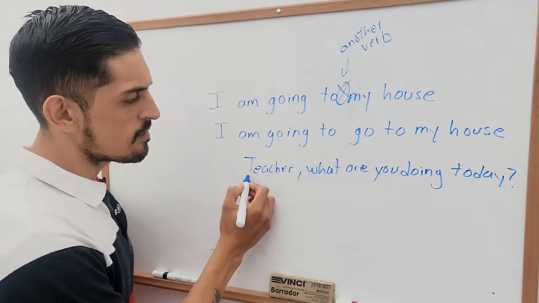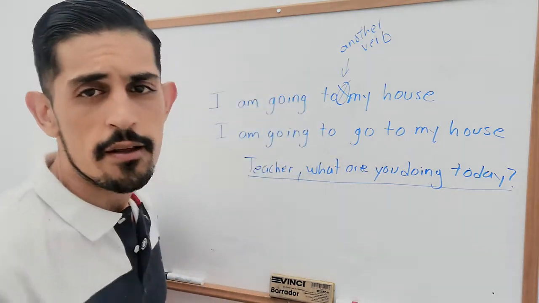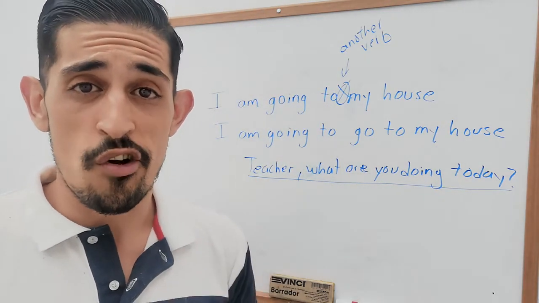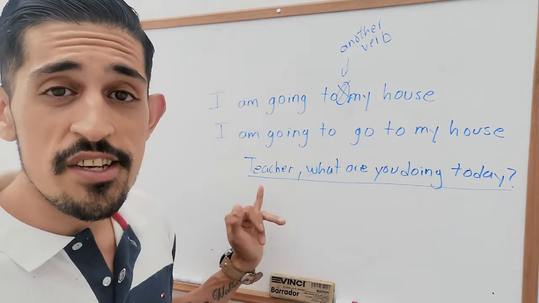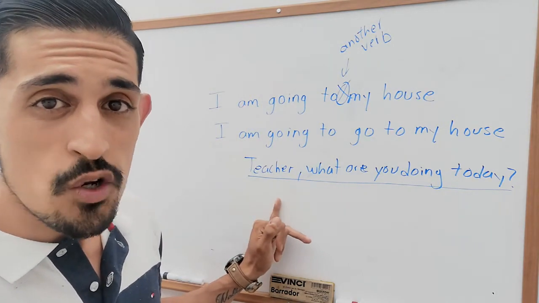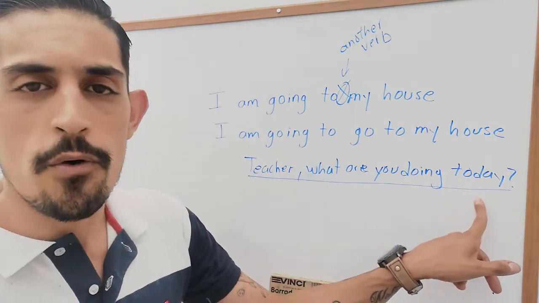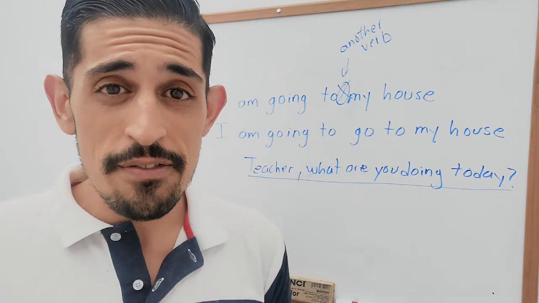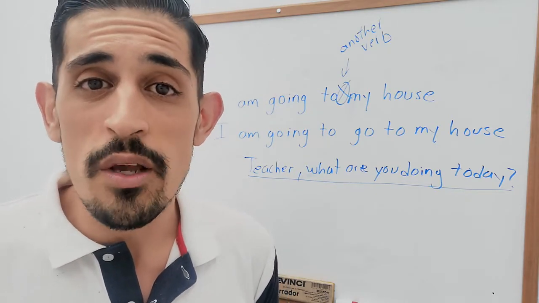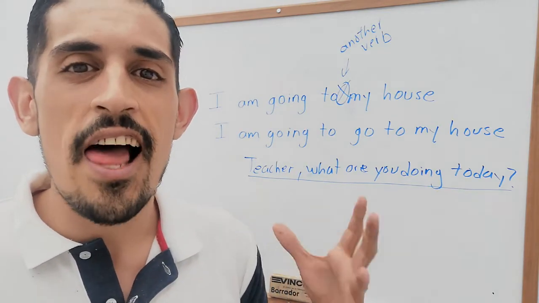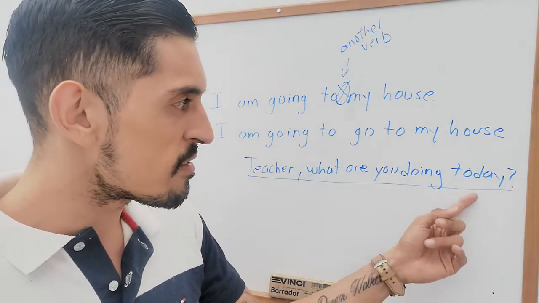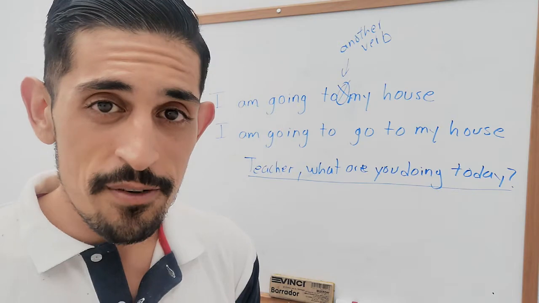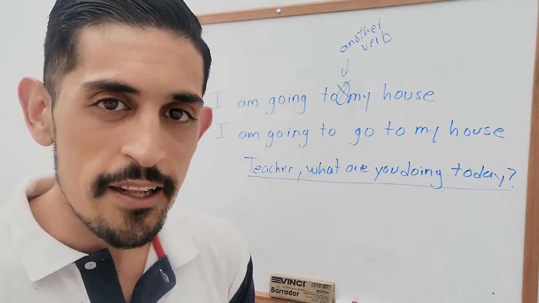If you pay proper attention, you can see that the person asking me this question is asking about today. In this day, there are a lot of hours, not only one. This includes the morning, the afternoon, the evening, and the night.